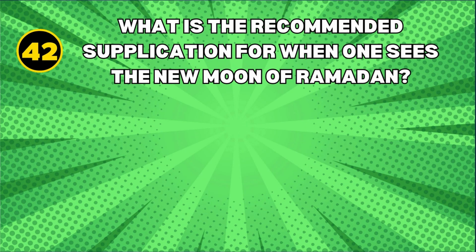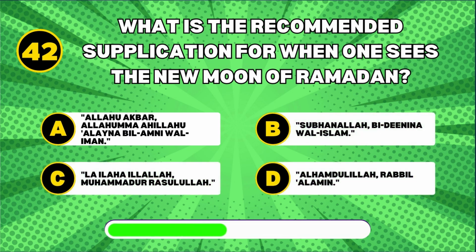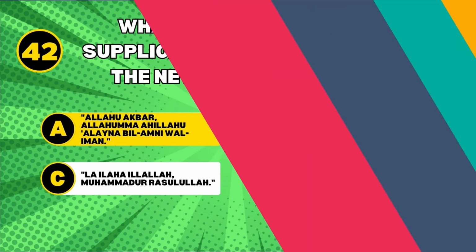What is the recommended supplication for when one sees the new moon of Ramadan? Allahu Akbar, Allahumma ahillahu alayna bil-amni wal-iman. The recommended supplication upon seeing the new moon of Ramadan is Allahu Akbar, Allahumma ahillahu alayna bil-amni wal-iman, which means: Allah is the greatest. O Allah, let this moon pass over us with peace and faith.